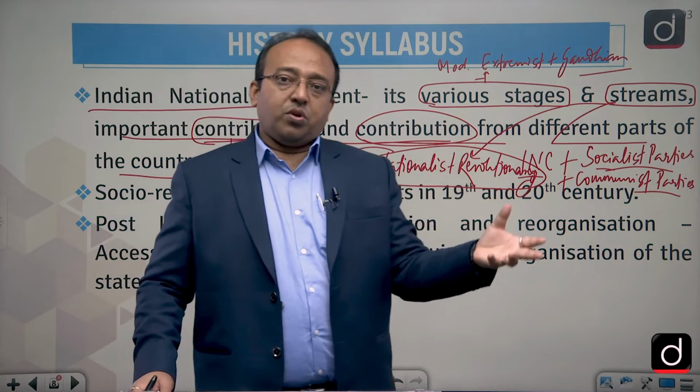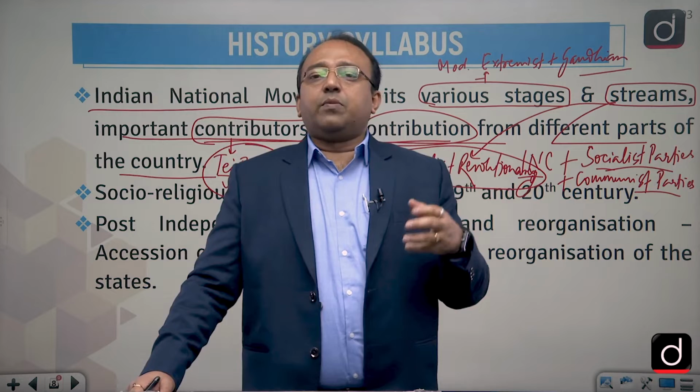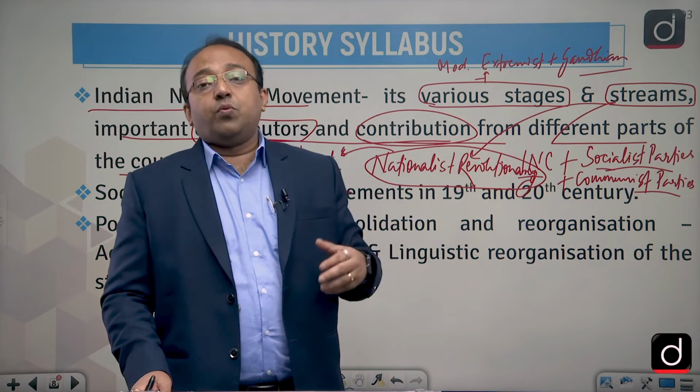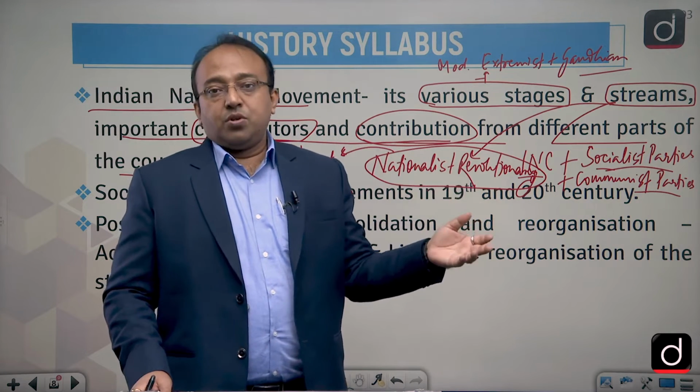So their contributions also have to be included. Not only that, but why not include the contributions of the people who are actually living outside India. So people of foreign origin, Indian people of, let's say, outside India. Now their contributions can also be asked to you as a question outrightly.